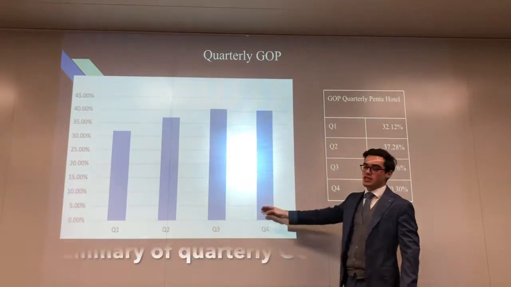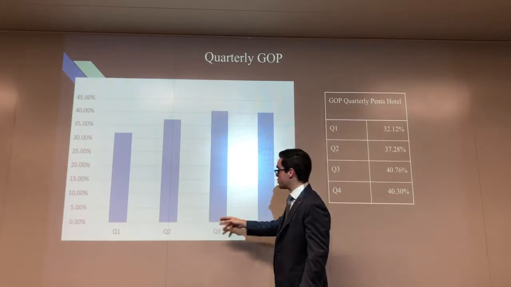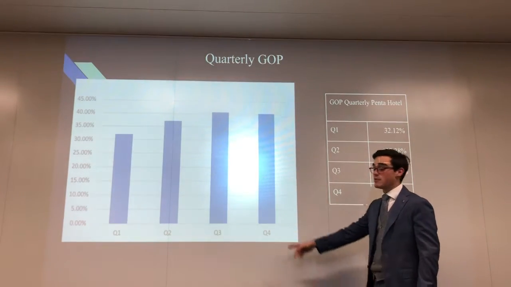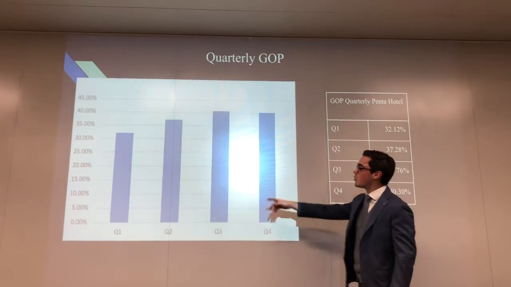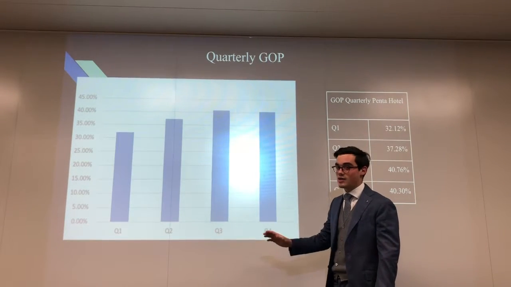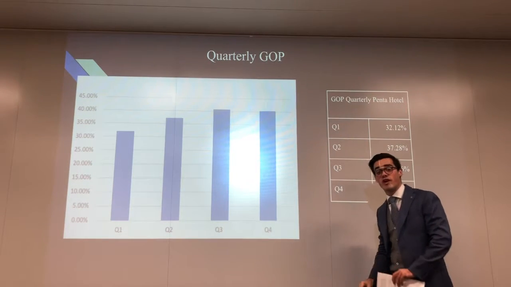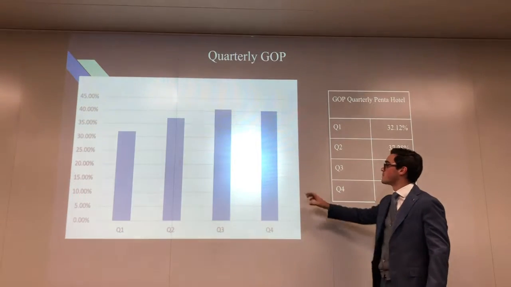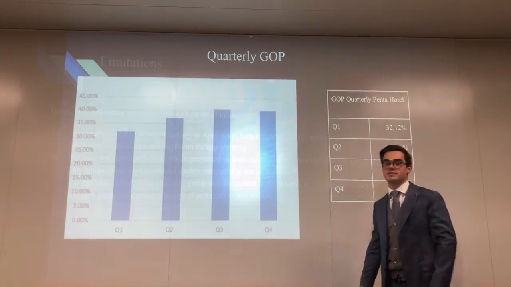So here we have a representation of our quarterly GOP. As we can see, there is a constant growth between quarter 1, 2, and 3. Between quarter 1 and 2, we see a growth of 5.16%, and between quarter 2 and 3, a growth of 3.48%. In quarter 3, we reached our highest GOP, as expected, given that it was the quarter with the highest occupancy. Now in quarter 4, we only had a minor decrease of 0.45%, and this is due to the fact that it was actually a better quarter than the previous years as given in the documents.